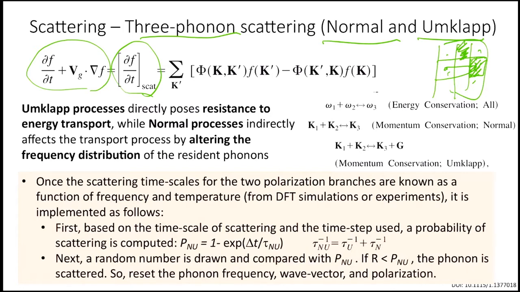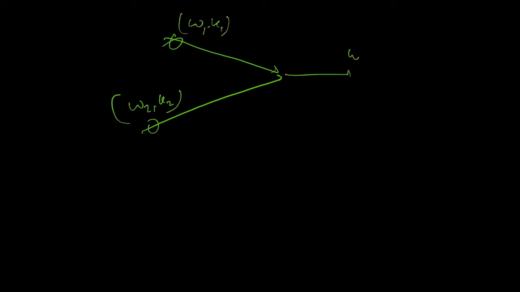So basically, the Umklapp processes, which we have already talked about, pose a resistance to the energy transport. If you remember, omega 2 K2, omega 1 K1, and omega 3 K3, these were our normal processes.